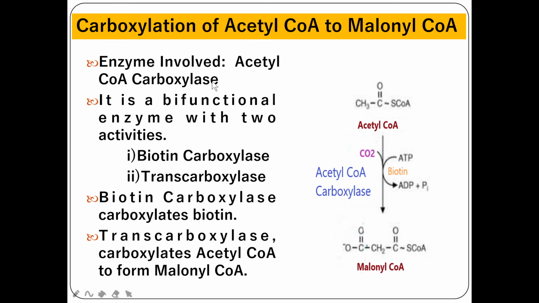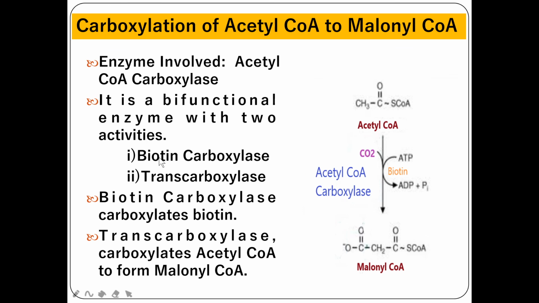Two main reactions occur to convert this acetyl-CoA into malonyl-CoA. Before the acetyl-CoA is carboxylated, biotin will first act as a carrier for CO2.